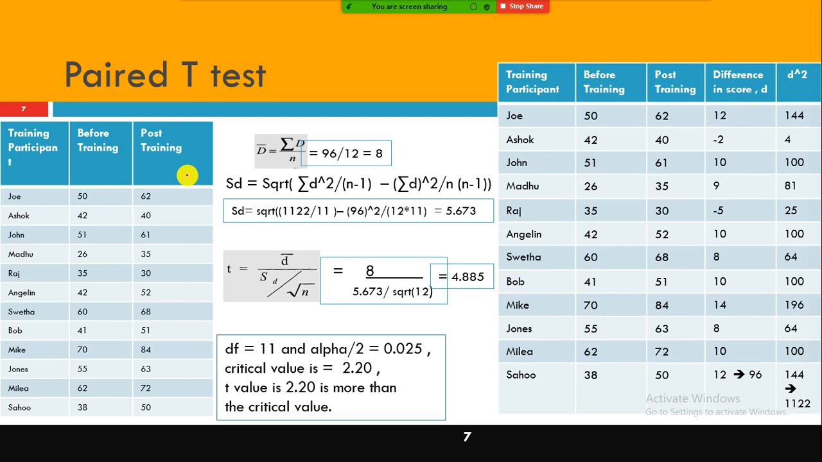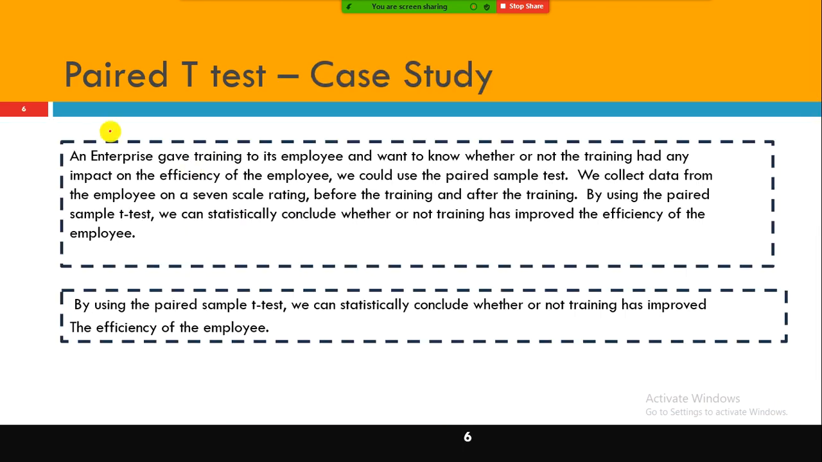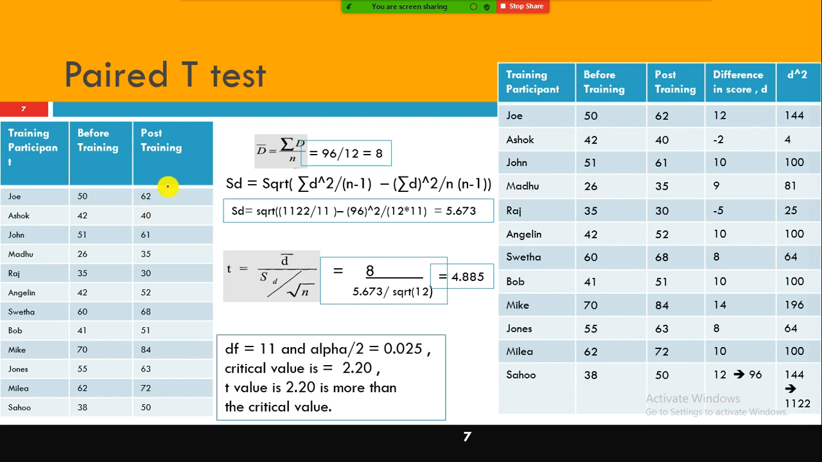We arrange a training. After attending the training, what is their productivity? Are there any differences before and after training when it comes to productivity? That is what we need to test. That is what this entire paragraph says. So here, when it comes to the paired t-test,